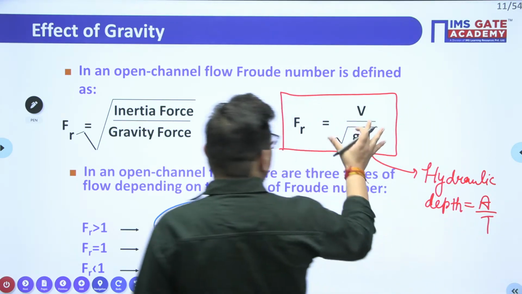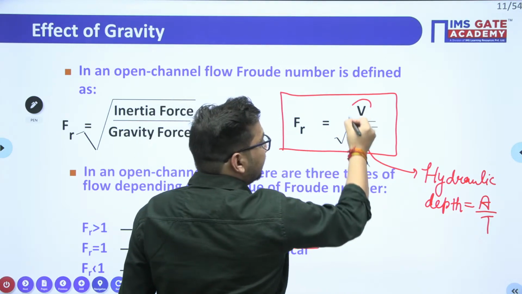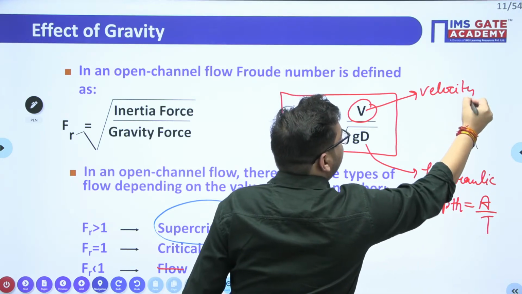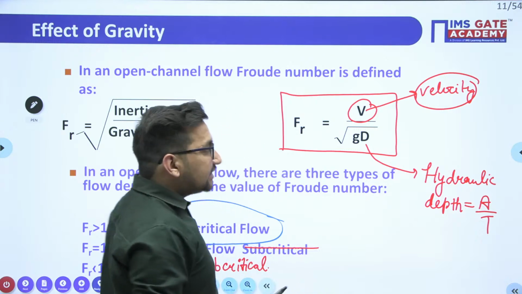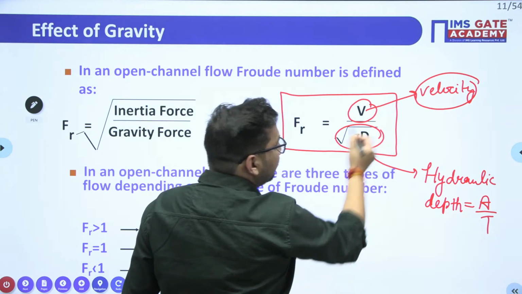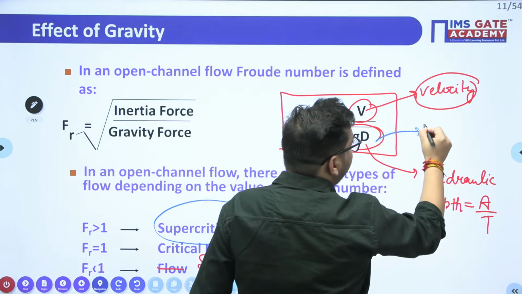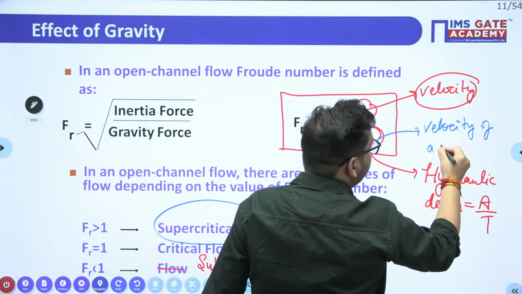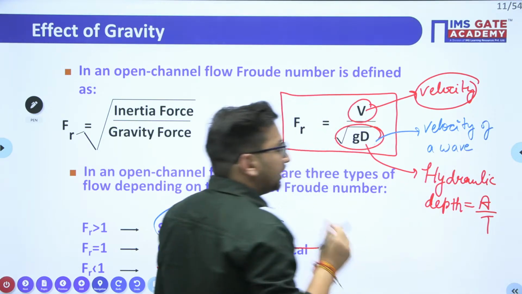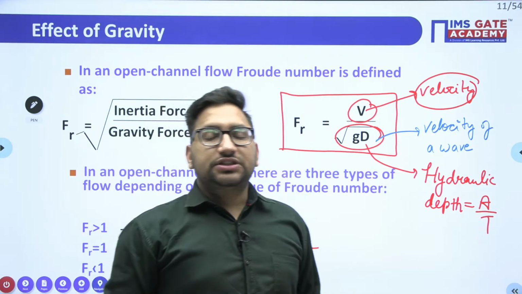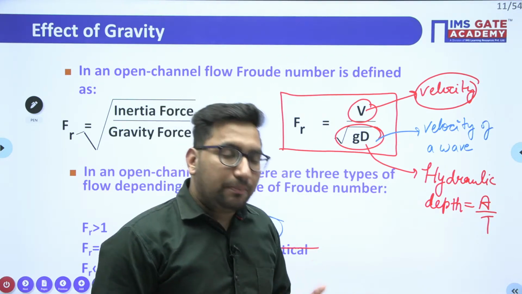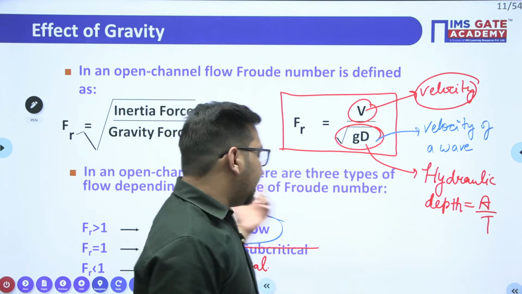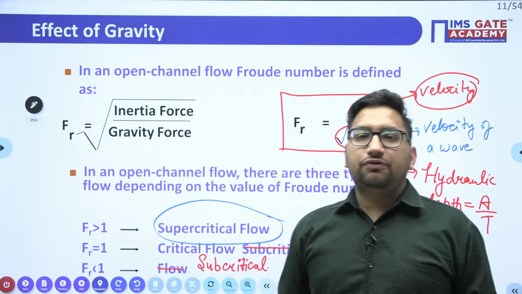Now if you see this particular V, it represents the velocity of flow, right? Whereas this under root of GD value mainly represents the velocity of a wave. This value represents the velocity of wave. So sometimes the question can arise based on the practical properties, how you can define whether a particular channel is having a critical flow, subcritical flow or supercritical flow.